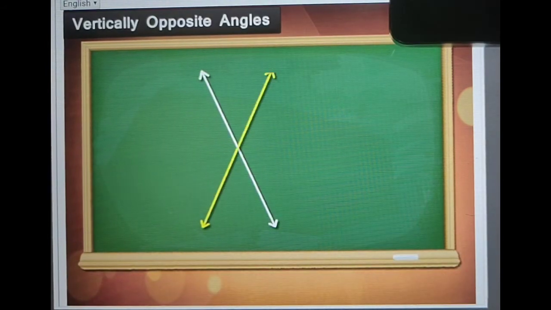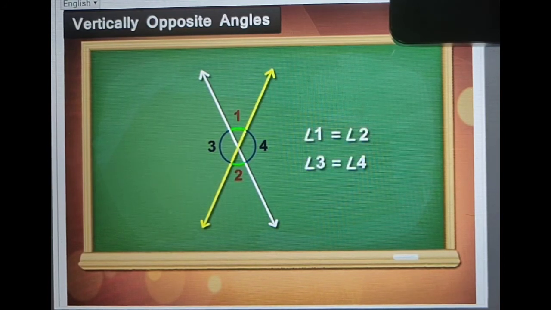Next is vertically opposite angles. Vertically opposite angles are the angles that are opposite to each other. The interesting thing is, vertically opposite angles are equal.